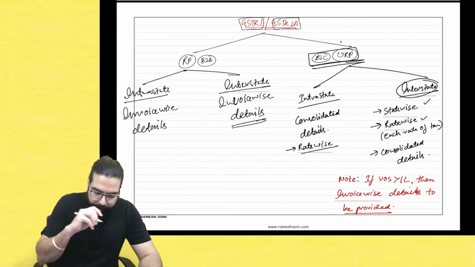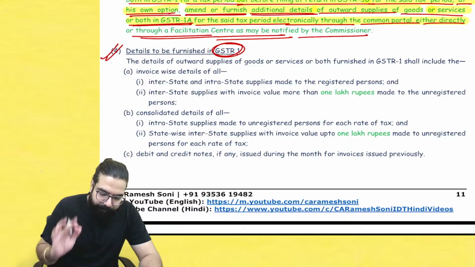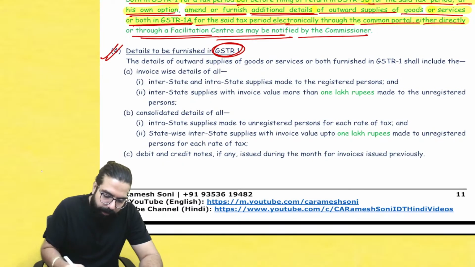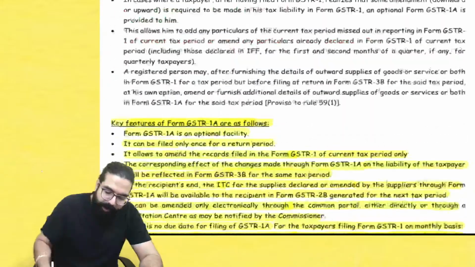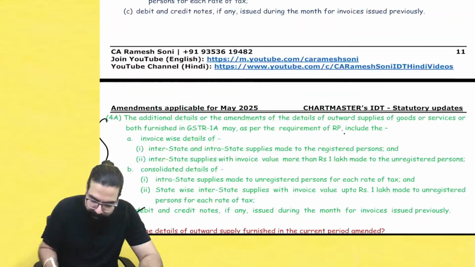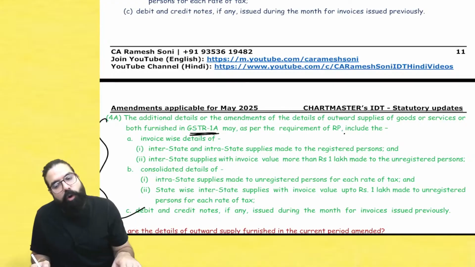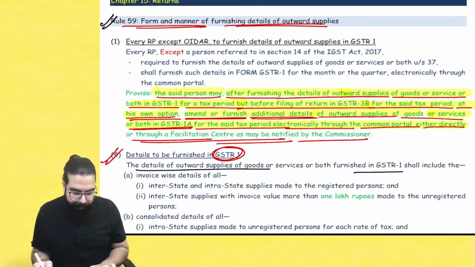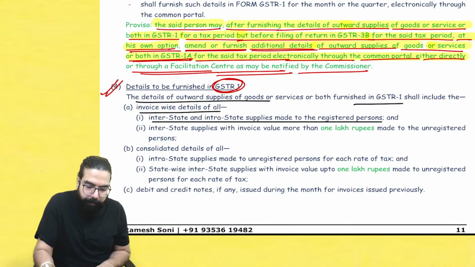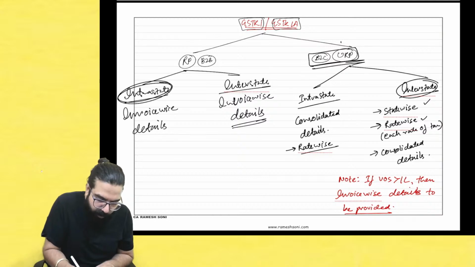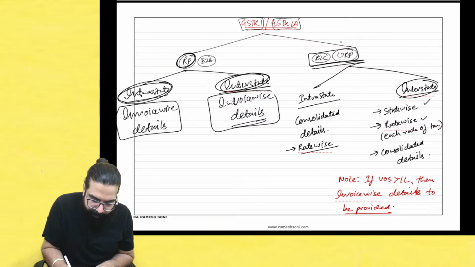See, I'll show you over here. Sir, we want to copy. First, listen. See here. The details of outward supply, sales details which you are showing in your GSTR 1, and the same thing is now told for GSTR 1A. You are showing in GSTR 1 or in your GSTR 1A: invoice-wise, intrastate or interstate, made to a registered person. When you are making a supply to a registered person, whether intra or inter, invoice-wise detail. Done, sir.